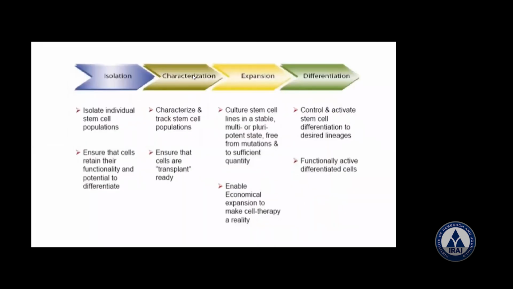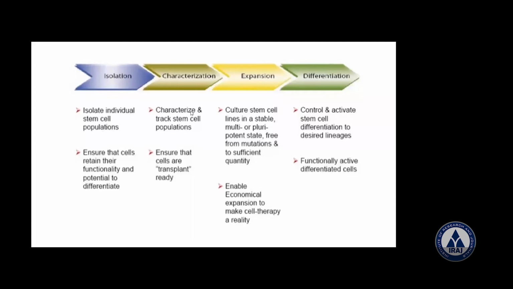Now this is how you do the things. These things I have taken from the net, I acknowledge with thanks. One is isolation, characterization, expansion, and differentiation. So in the isolation, they isolate individual stem cells.